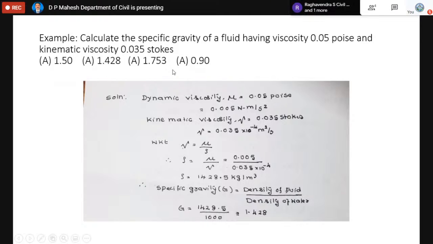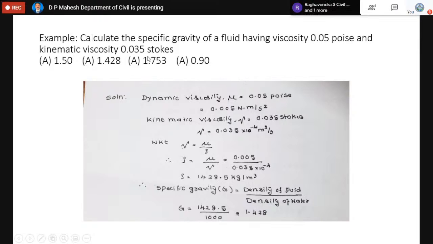So these are all the values. We have to calculate the specific gravity. Dynamic viscosity is 0.05 poise. When it is in poise, which is the CGS unit, we have to convert that into the present SI unit. So how? Each poise equals 1 by 10 Newton second per square meter. When you divide the dynamic viscosity given in poise by 10, automatically that gets converted to the SI unit, Newton second per square meter.